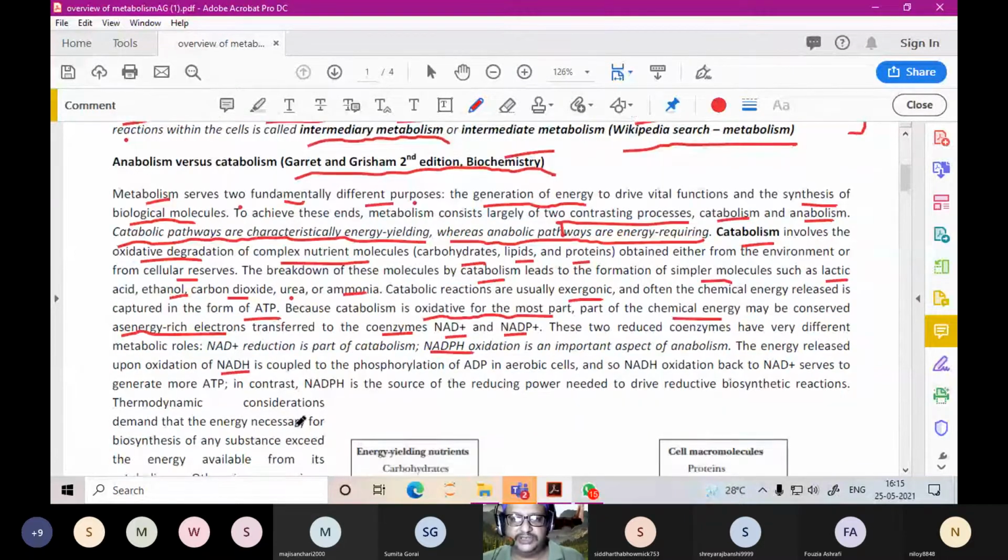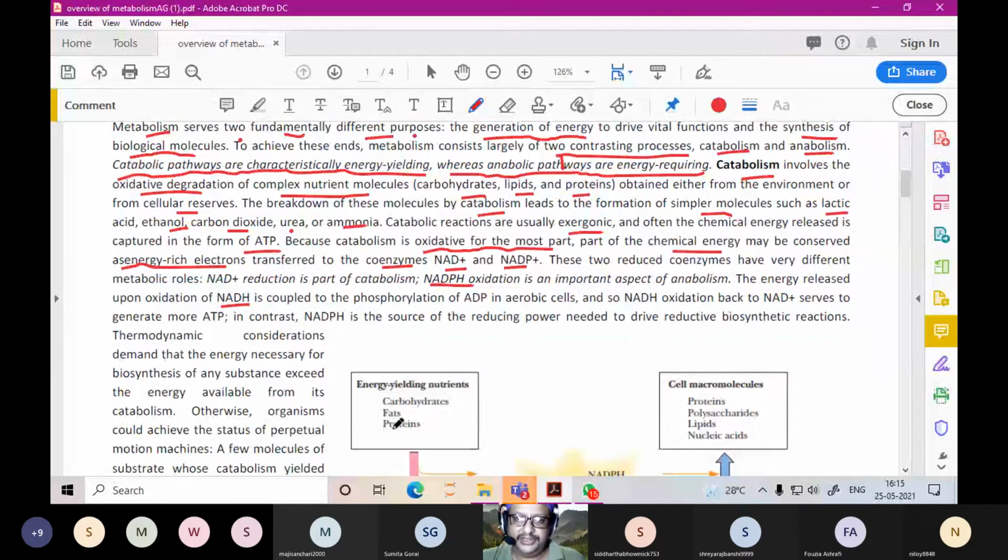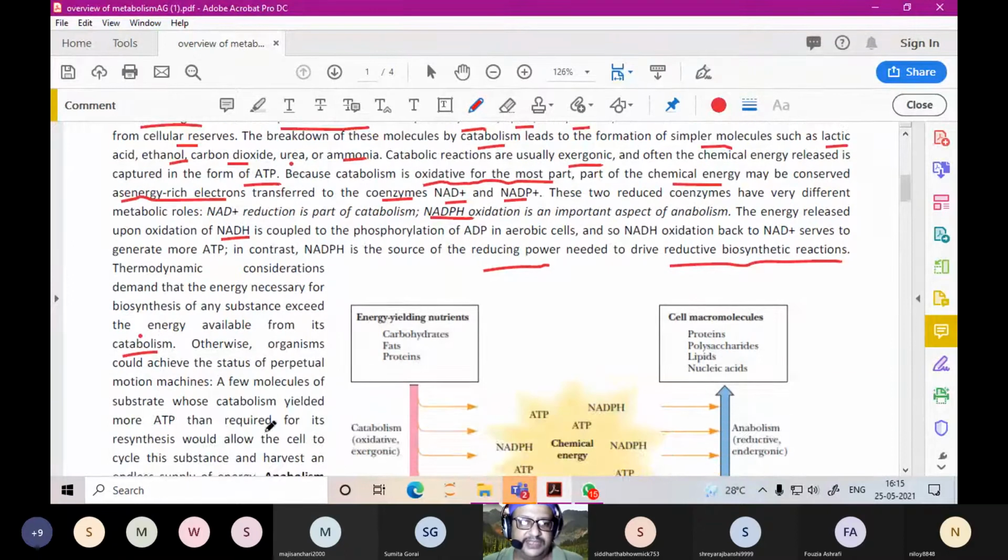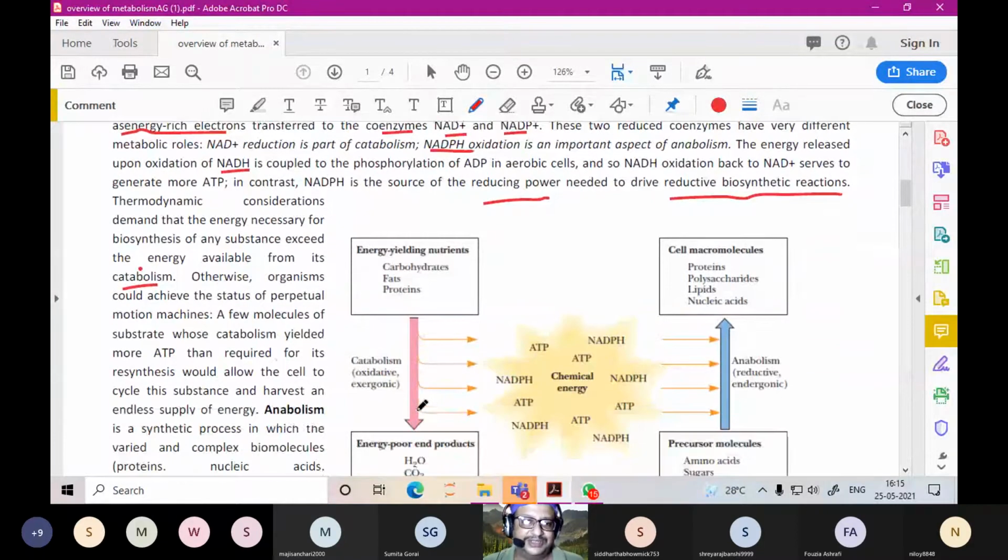These are also the source of reducing power of the cell, and this is also needed to drive biosynthetic reactions. Thermodynamics suggests that the energy necessary for biosynthesis of any substance should exceed the energy available from its catabolism. Otherwise, organisms could achieve the state of perpetual motion.